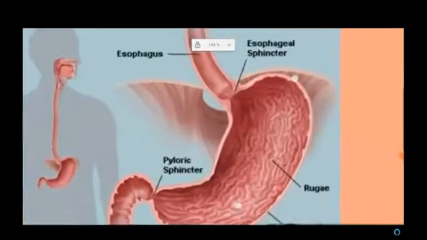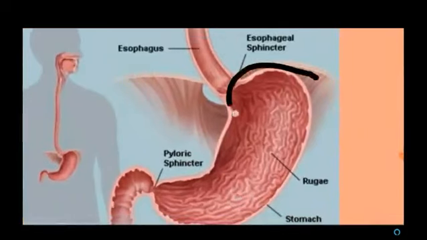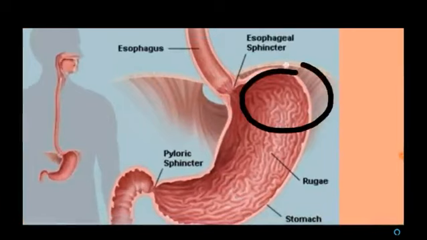See this picture. This region is called the cardiac portion, at the junction of the esophagus. At the junction there is a sphincter called the cardiac sphincter, or esophageal sphincter.